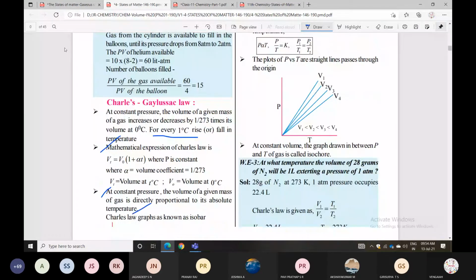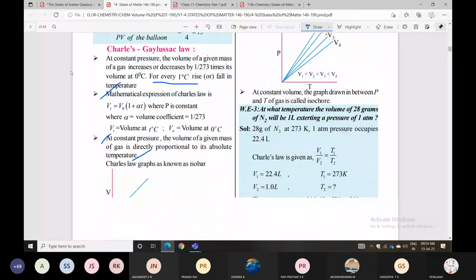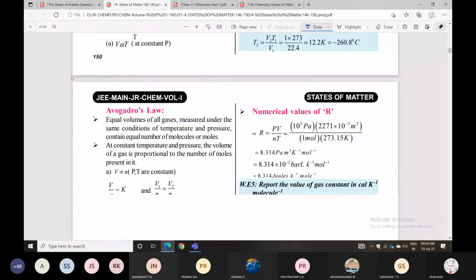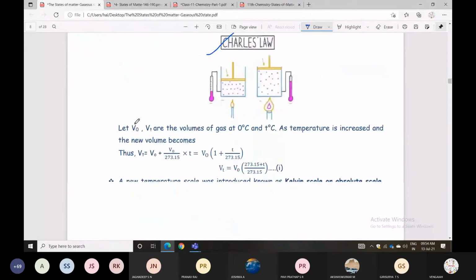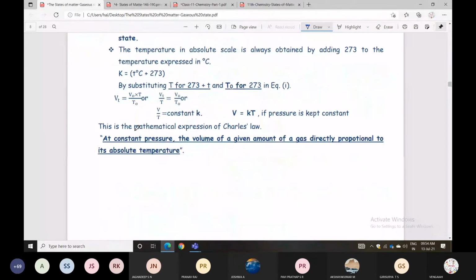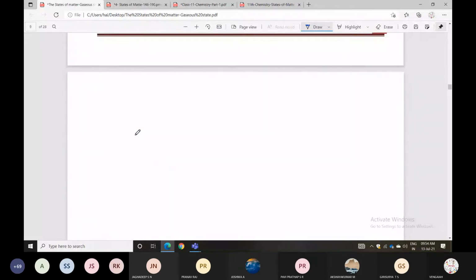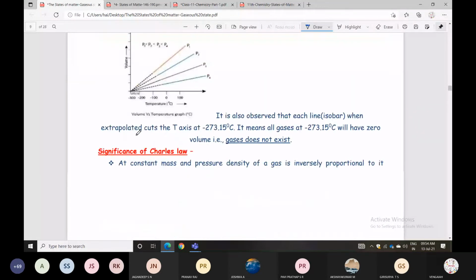At constant volume, the pressure of the given mass of gas is directly proportional to absolute temperature. So at constant V, P is directly proportional to T.